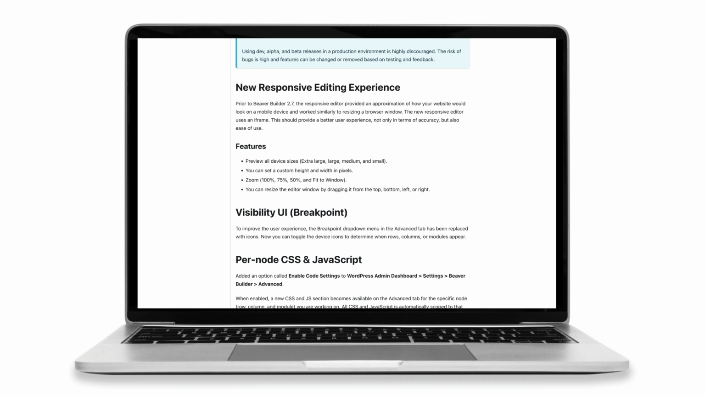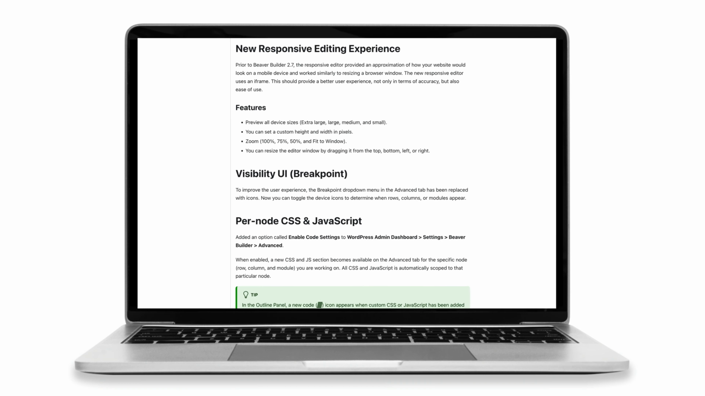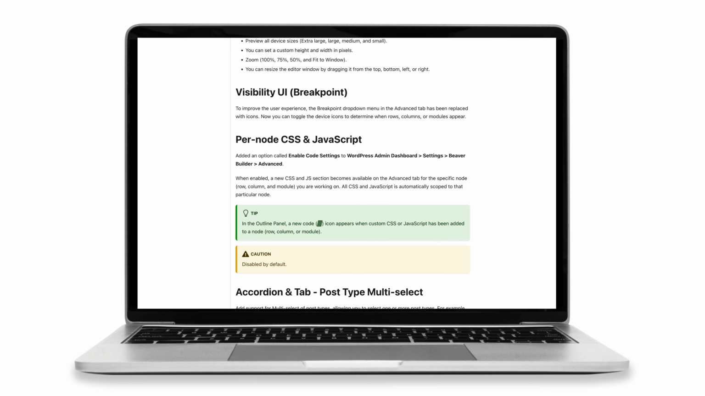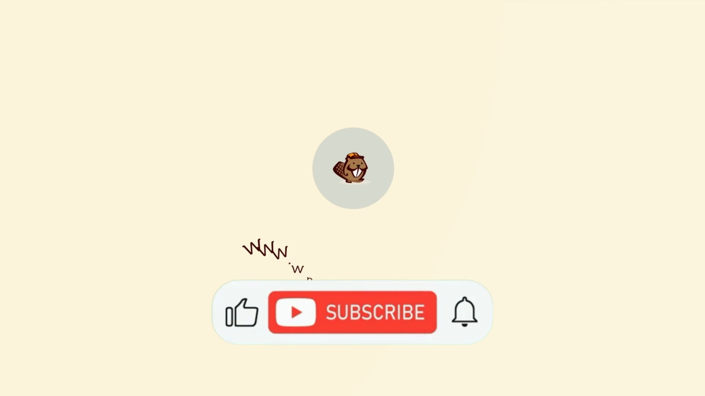The Beaver Builder team is excited to share with you the latest updates to our Page Builder plugin. I've put together this video to share with you some of the best new features found in Beaver Builder 2.7. For a complete list of updates, I'll link up to an article in our knowledge base in the description below this video. Let's head over to my demo site and check it out.